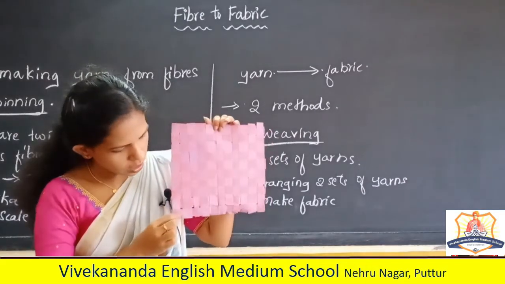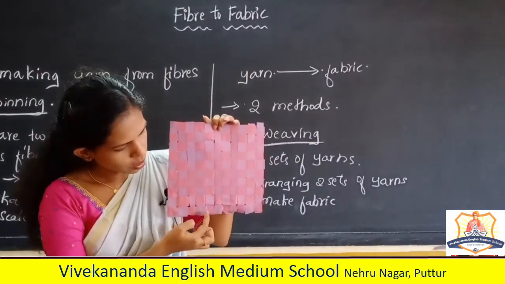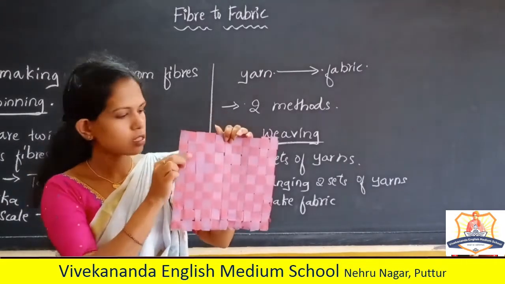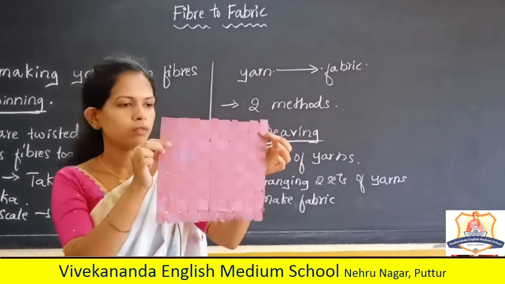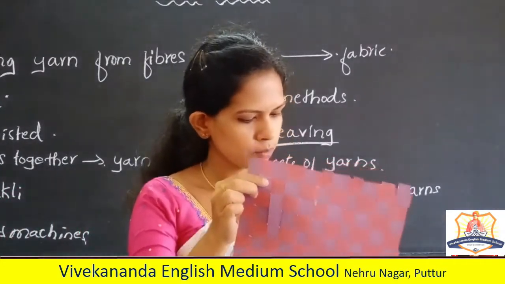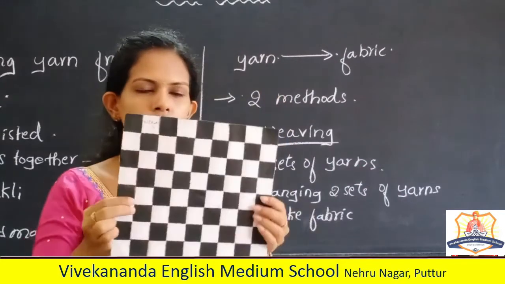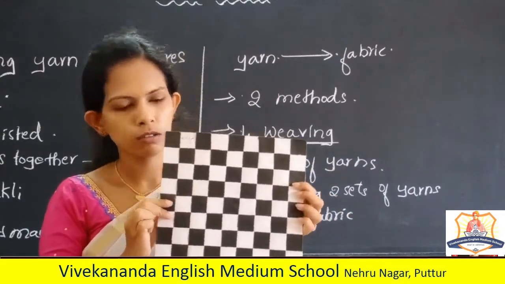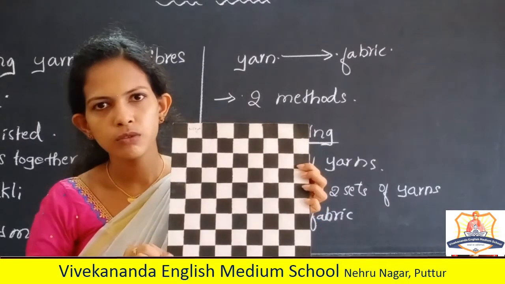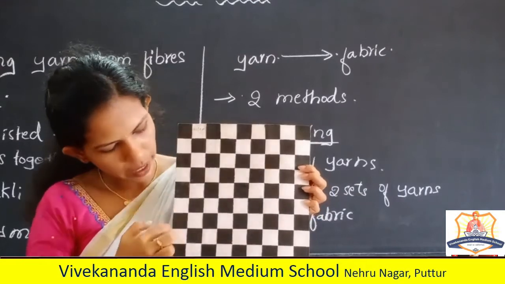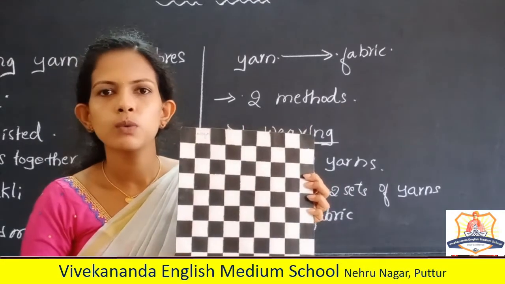You can see here up and here down. Again up, again down. This is done by weaving. One more, see this. This is also done by weaving. Two sets of paper strips, one in black color, another in white color.